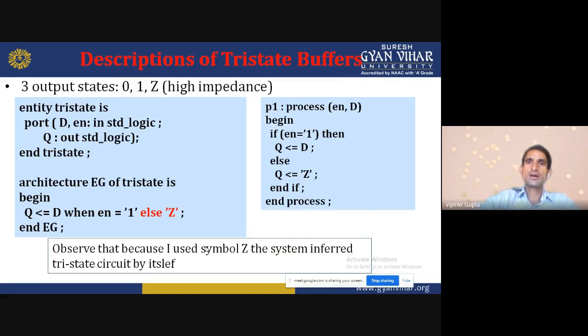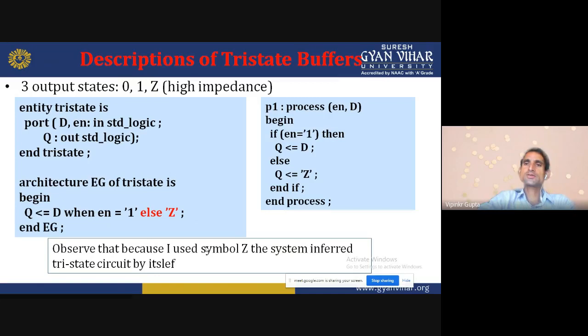So this is the tri-state buffer. Here there are three output states, that is 0, 1 and Z, high impedance. Z will show the high impedance. Entity tri-state is port D and enable in standard logic, Q out standard logic. Architecture EG, EG is the architecture name of tri-state. Begin. Q is equal to D when enable is equal to 1, else Z. So like that we can write the program.